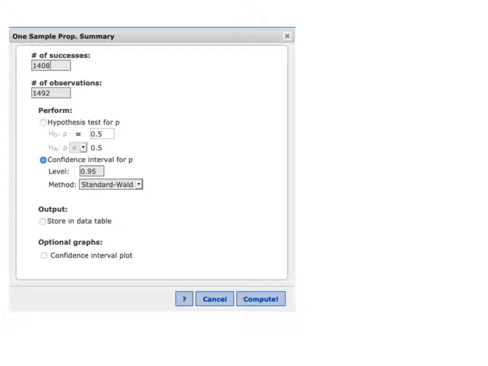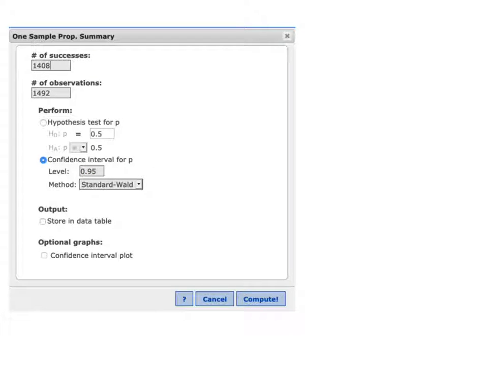For a confidence interval, all I need to add in here is the number of successes over the total number. This is the number of yeses to my survey question, and this is the total number of items in my sample. So that's the summary information from the survey that I would add. I make sure I have the confidence interval selected. I tell it that I want a 95% confidence interval. Obviously, if you wanted a 98% or 90% or 99%, you would just change that. And then you hit compute.